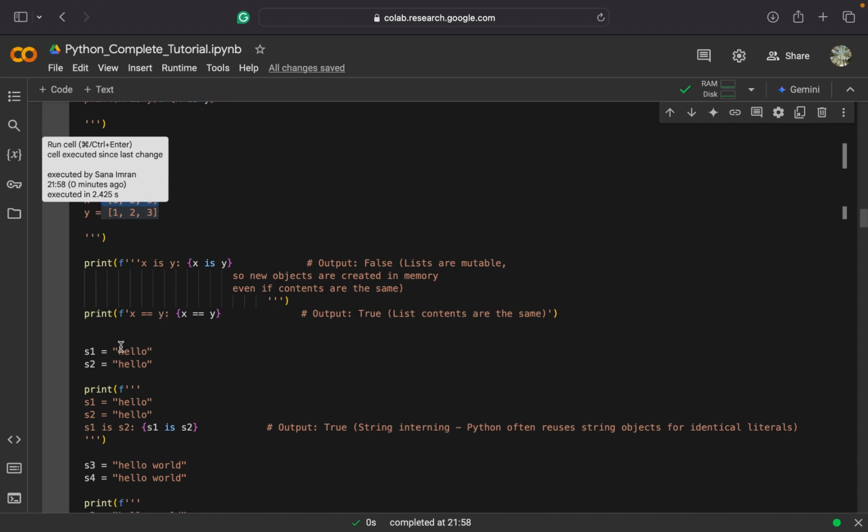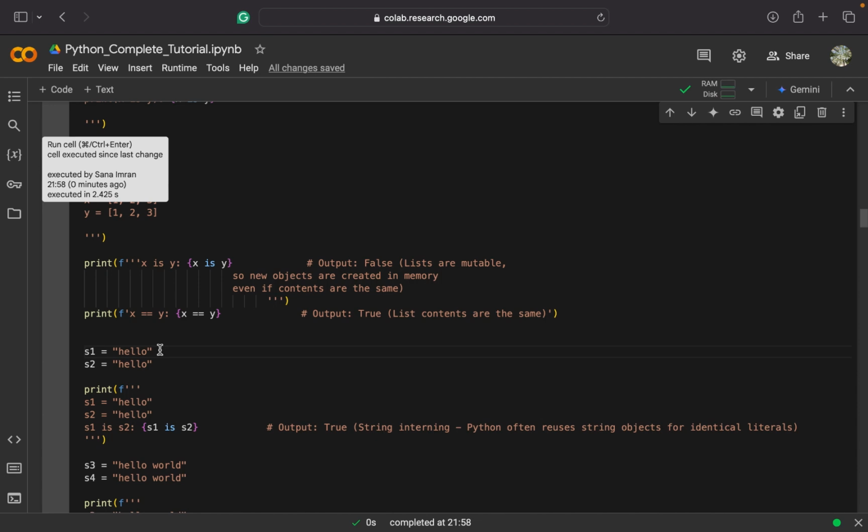Similarly, if I take two variables of string type and put a very small string in both of them, for a very small string, Python will treat it as the same object.